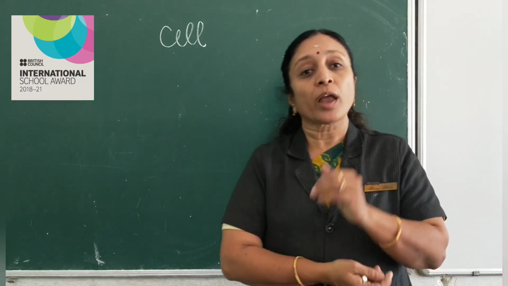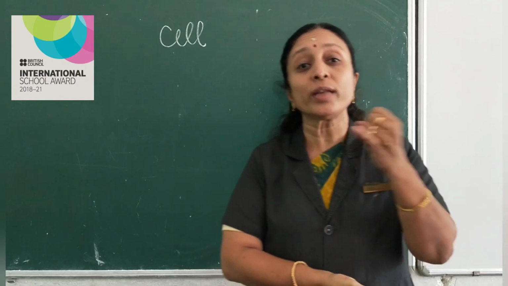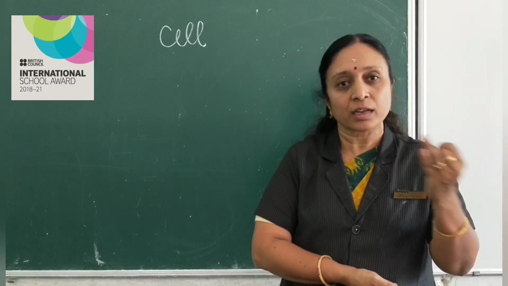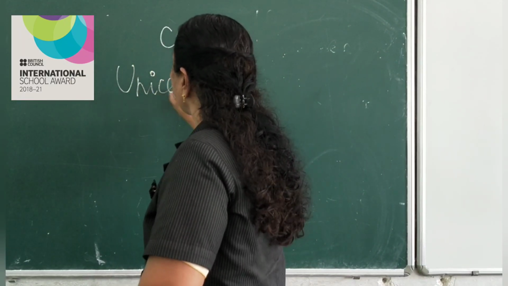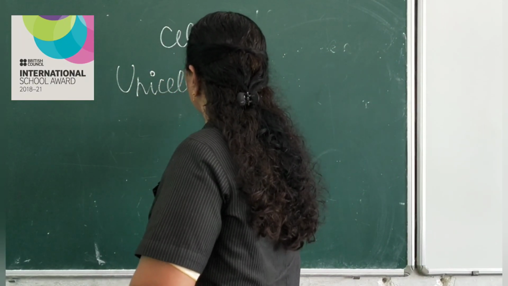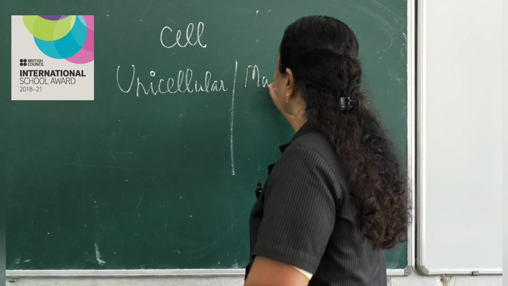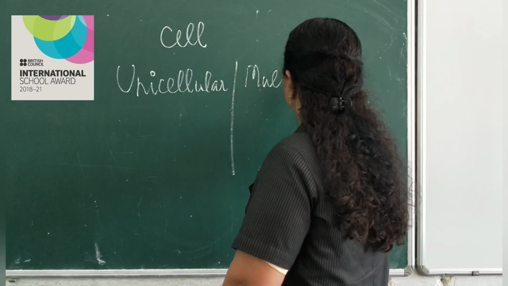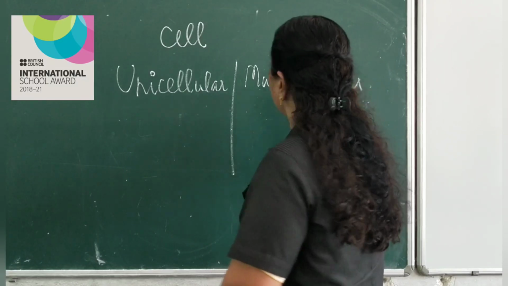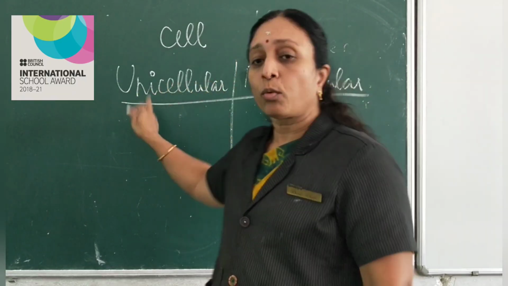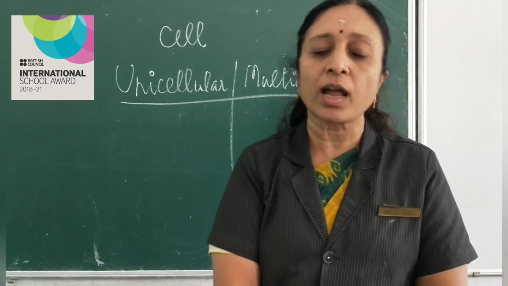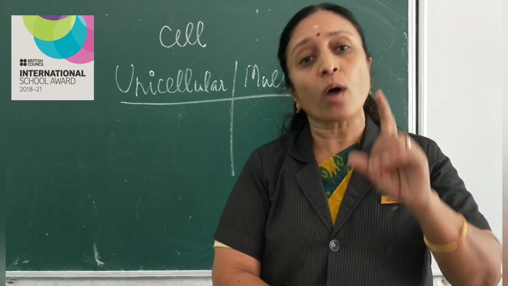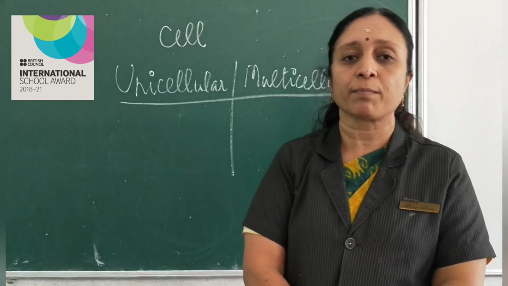Okay, now we are going to learn 2 new terms here. What are they? Unicellular, multicellular. Shall we write it on the board? What does the term unicellular mean? Unicellular means there is only 1 cell for that living organism.